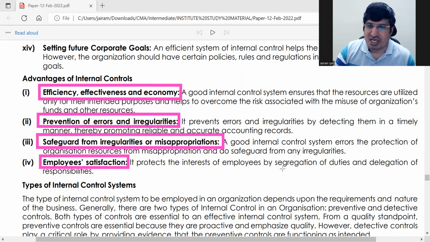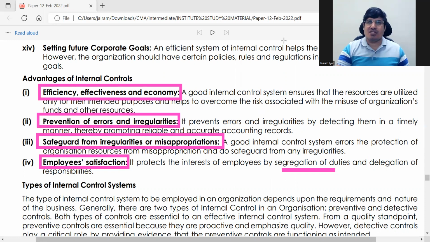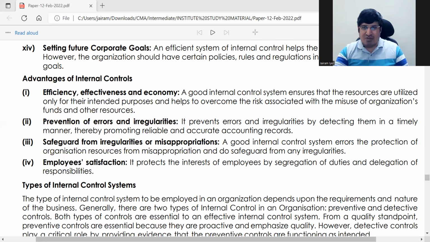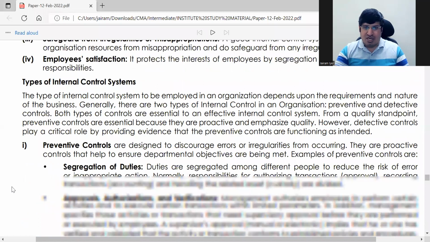All because there will be segregation of duties and all. So employee, see, if the work is not well designed, then the employees have a problem working with such an organization because there's too much of fatigue working with such organizations. ठीक है. So ये points याद रखना. ठीक है, ये main वाले अंदर का आप आराम से लिख सकते हो. ठीक है. चलो आगे.